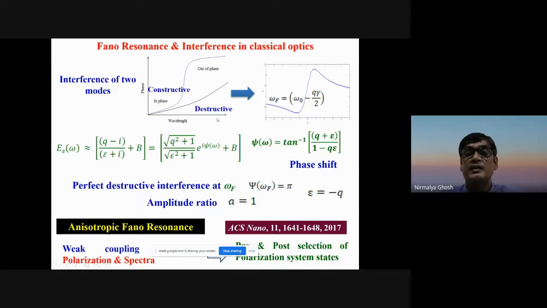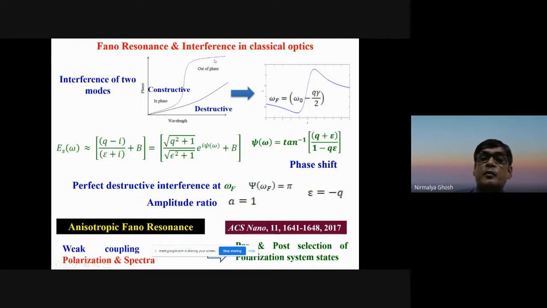We modeled such a Fano resonance using a simple classical model, thinking about the interference of two modes. One is of course a very narrow mode. We all know that there is a phase change of pi across the resonance frequency. The narrow mode will have a phase change like that, and the broad one will have a very slow change. On one side, these two modes will be in phase, and on the other side they will be out of phase.